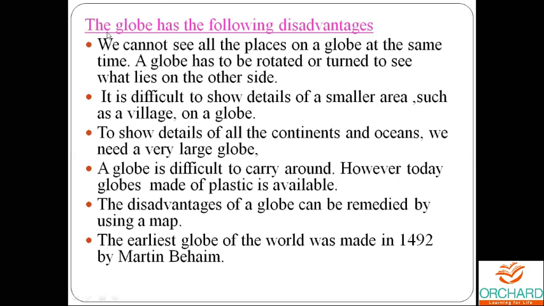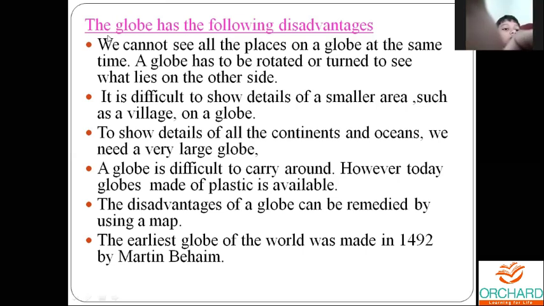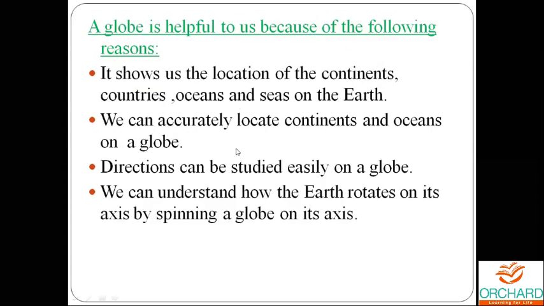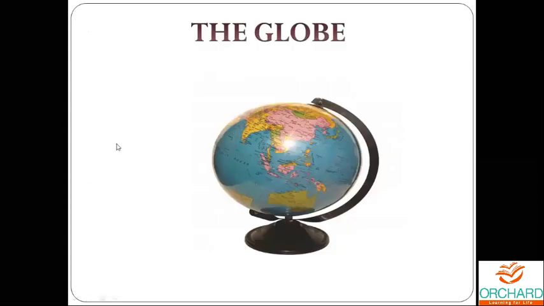Now, what are the disadvantages of a globe? Now we are going to see the disadvantages of a globe. We cannot see all the places on a globe at the same time. A globe has to be rotated or turned to see what lies on the other side. Now see here, you are looking, so only this area you can see. So you cannot see all the places of the globe at the same time.